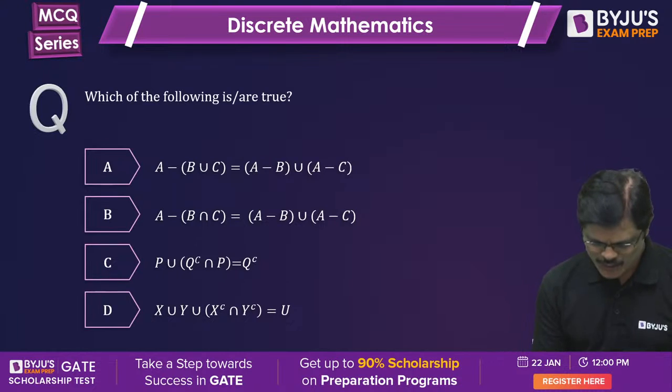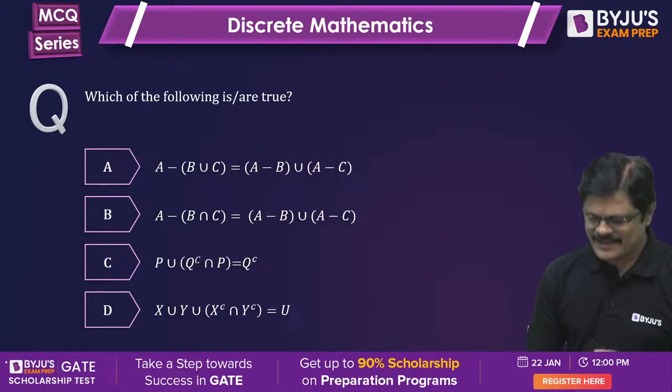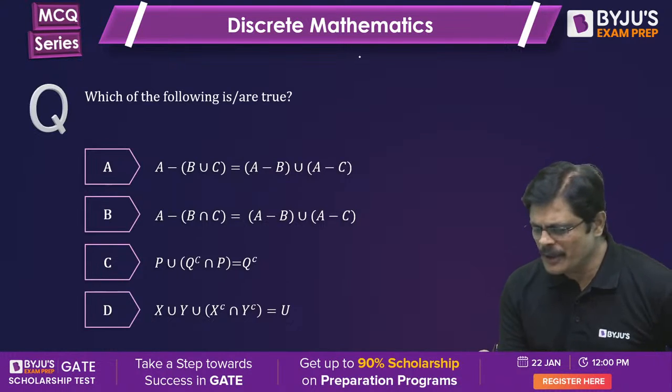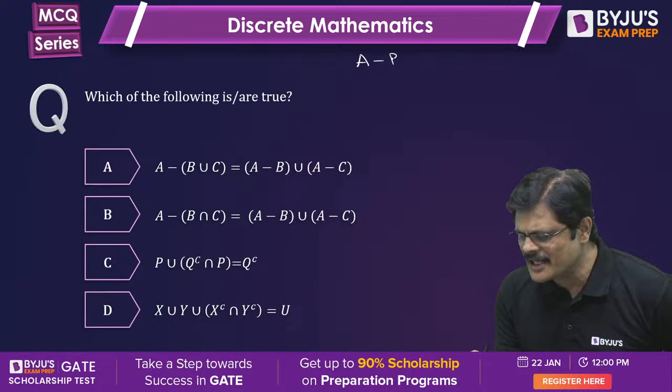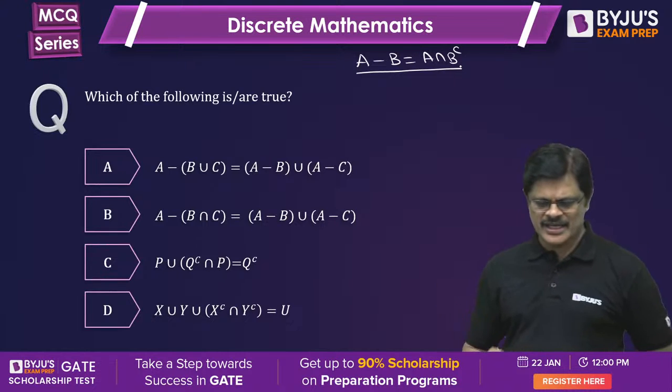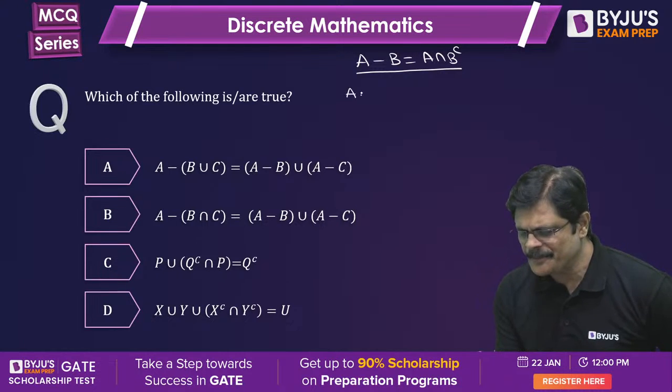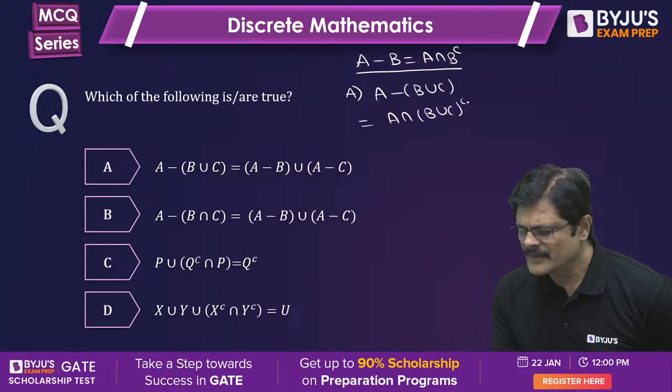Very good. Super. Nice. See, actually this one, you remember this result, very interesting result, sir. A minus B is A and B complement. This is a beautiful result for answering such questions. If you see option A, A minus B union C can be written as A and complement of B union C, which is nothing but A and B complement and C complement.